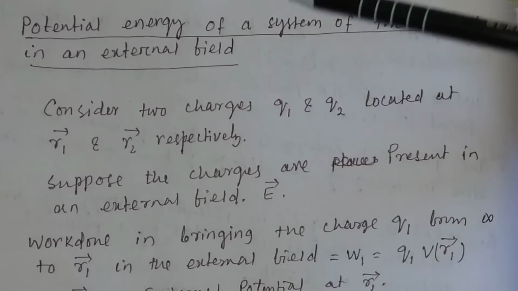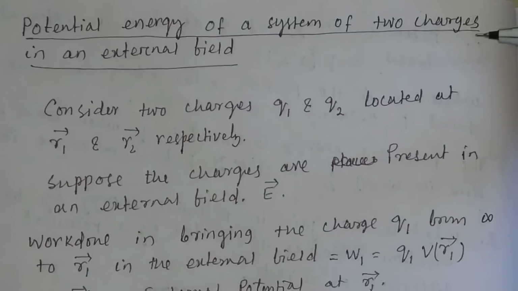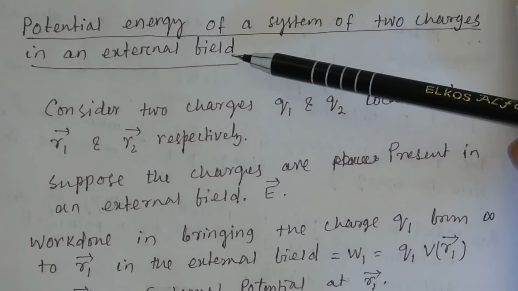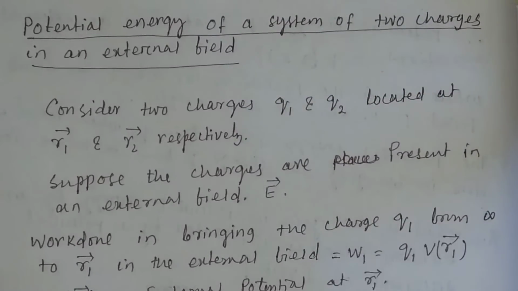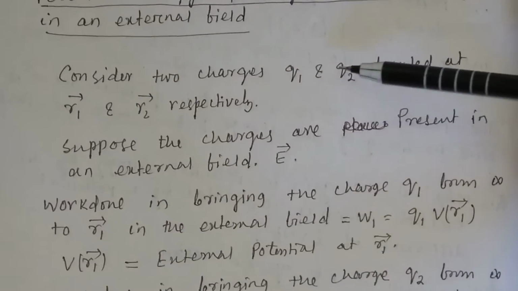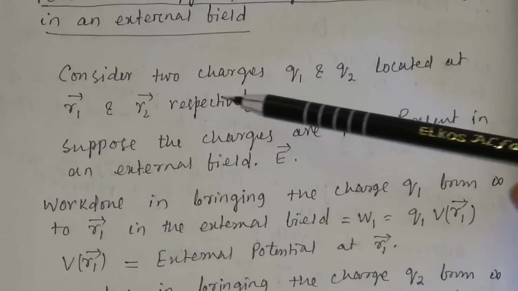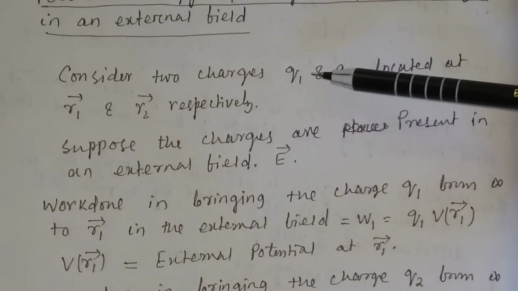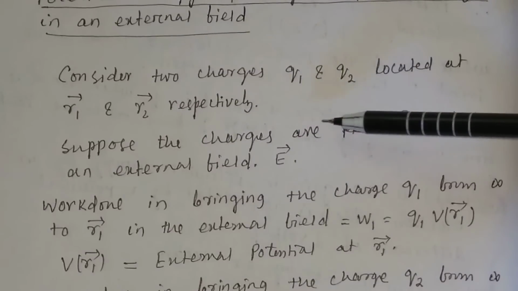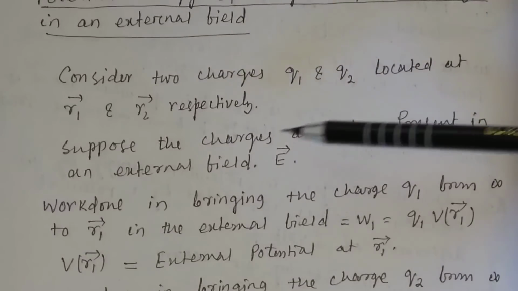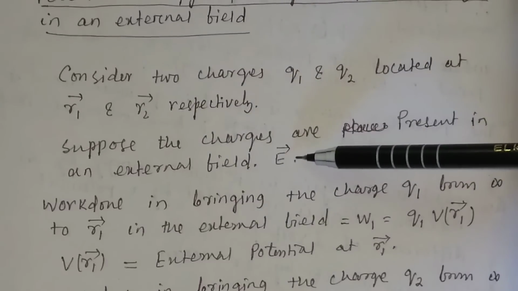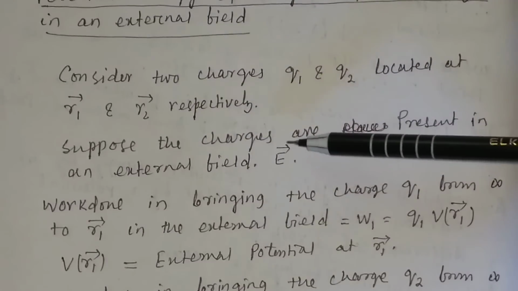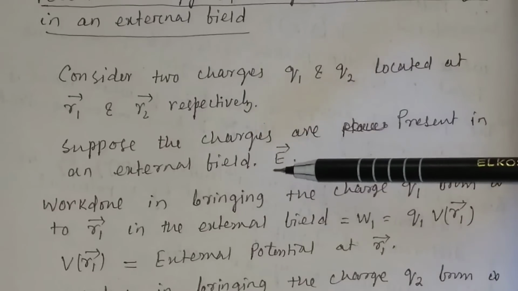Now let us discuss the potential energy of a system of two charges in an external electric field. Consider two charges Q1 and Q2 located at R1 and R2 respectively. R1 and R2 are the position vectors of Q1 and Q2. Suppose the charges are present in an external field E.